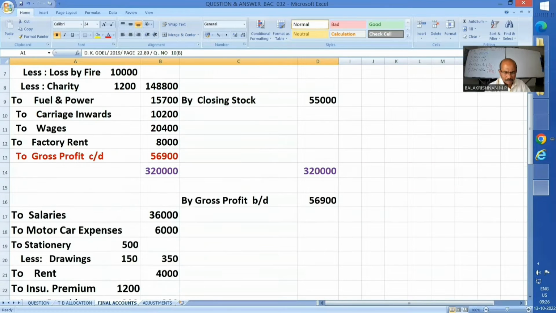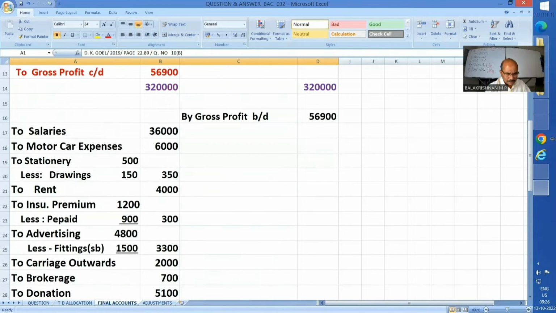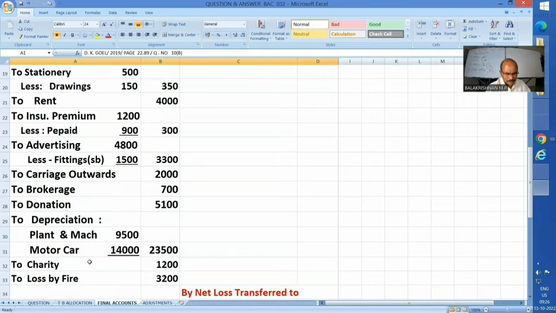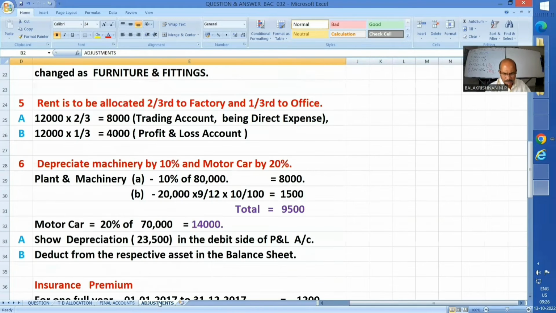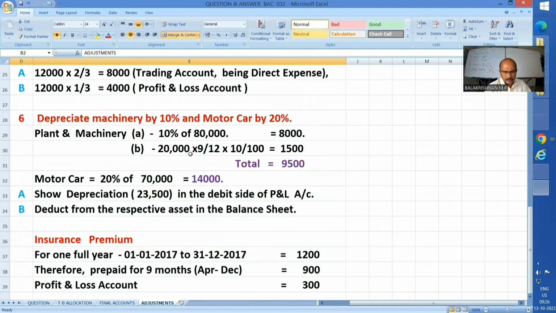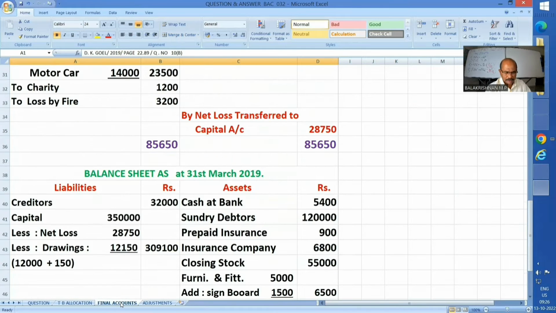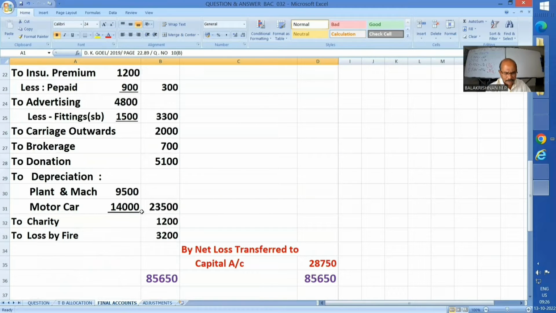So 9 months depreciation, if I calculate, how much will it come? Adjustment entries, let me show. 20,000 into 9/12 into 10/100, 1,500. Total 9,500 is the depreciation. Okay. So that is also okay.